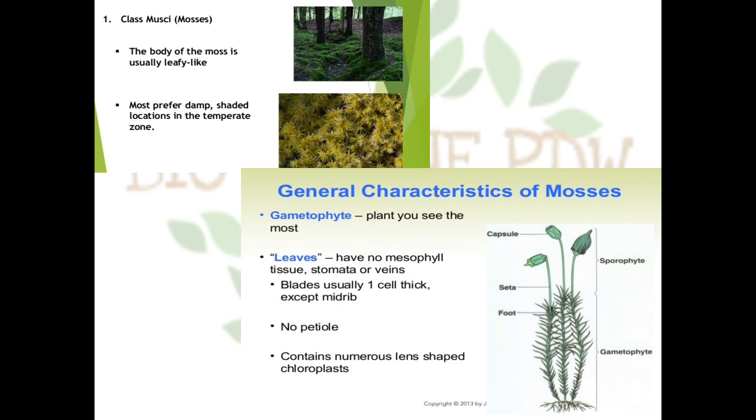They show the presence of leaf-like structures which are called as phylloids. They are arranged in a spiral manner on a stalk and do not have petiole. Then you can see the upper sporophytic stage showing capsule. They show the presence of stalk which is called as seta and the foot with the help of which they are embedded in the gametophyte. It is a diagram of Funaria.